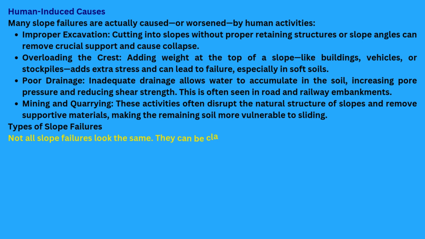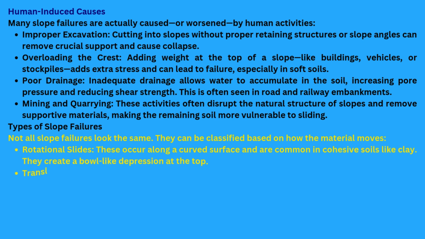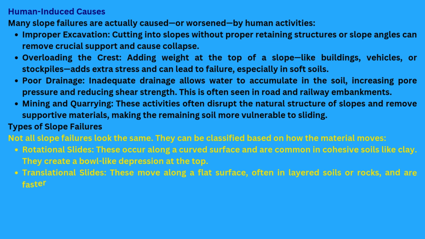Not all slope failures look the same. They can be classified based on how the material moves. Rotational slides. These occur along a curved surface and are common in cohesive soils like clay. They create a bowl-like depression at the top. Translational slides. These move along a flat surface, often in layered soils or rocks, and are faster and more dangerous.